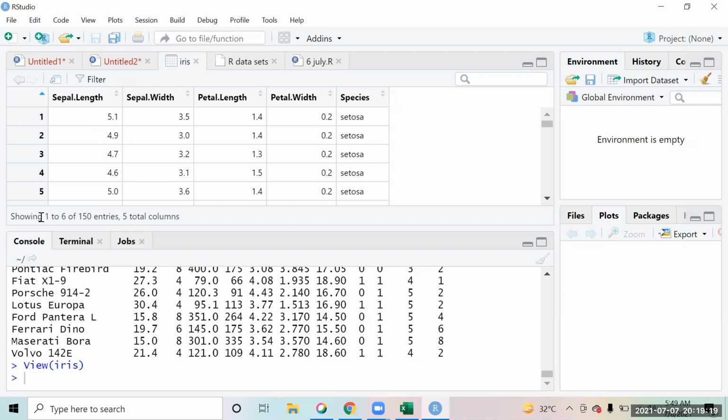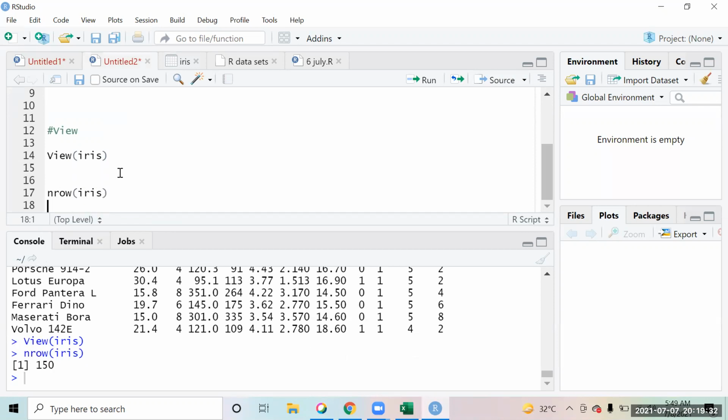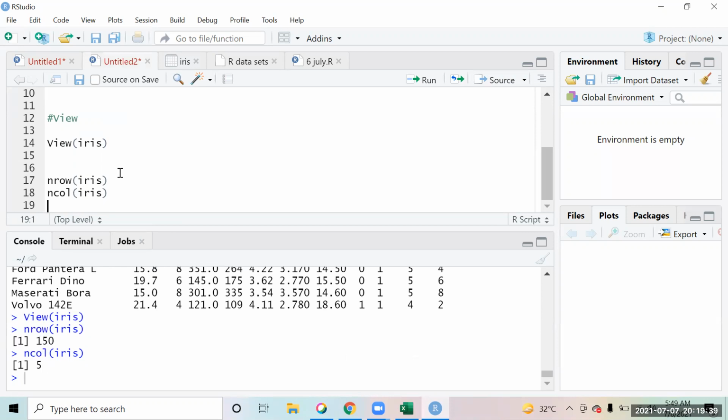Similarly, it shows you over here how many columns you have and how many entries you have, so it shows you the rows and columns. If you want to count the number of rows, you have the nrow function. If you say nrow of iris, it will tell you that it has 150 rows. Similarly, if you say ncol of iris, it gives you the number of columns that you have inside it.